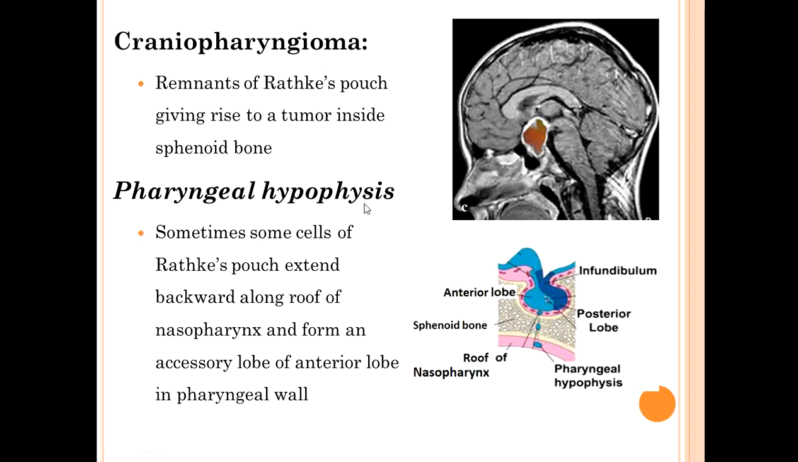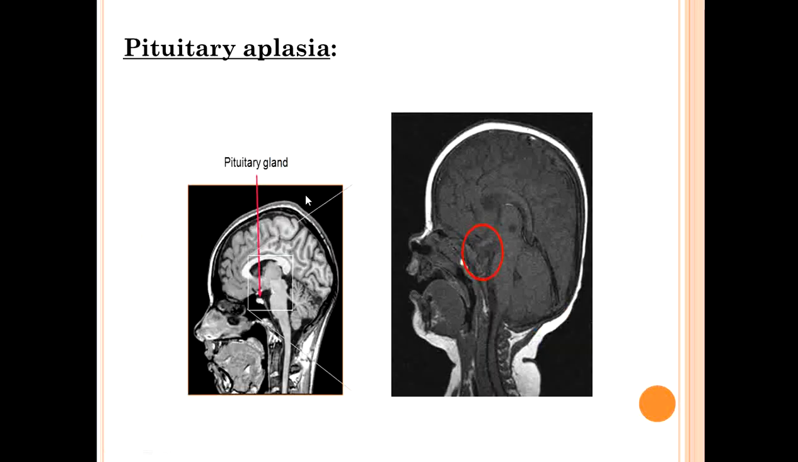Another is pharyngeal hypophysis. Sometimes some part of Rathke's pouch is still present in the roof of the nasopharynx, and that will form an accessory lobe of the anterior lobe of the pituitary gland in the pharyngeal wall, that is known as pharyngeal hypophysis. Then what is pituitary aplasia?